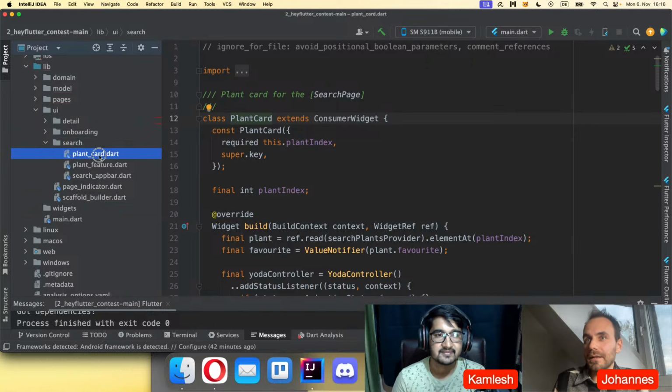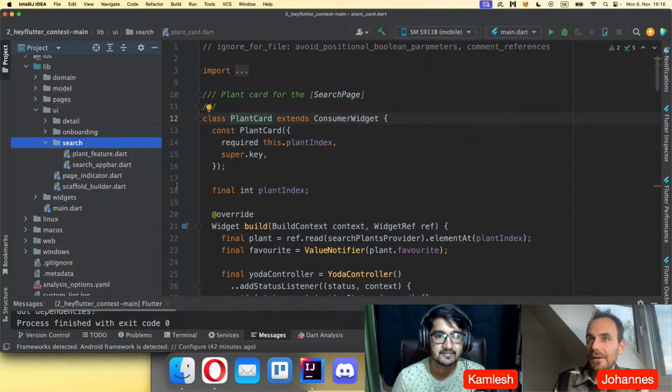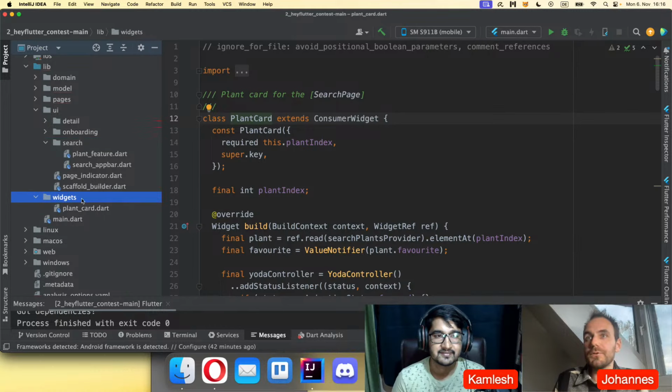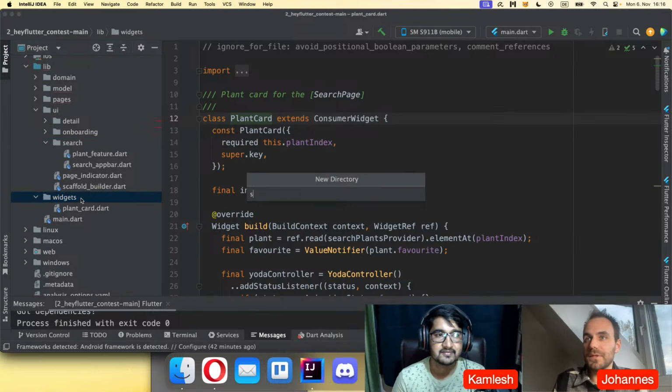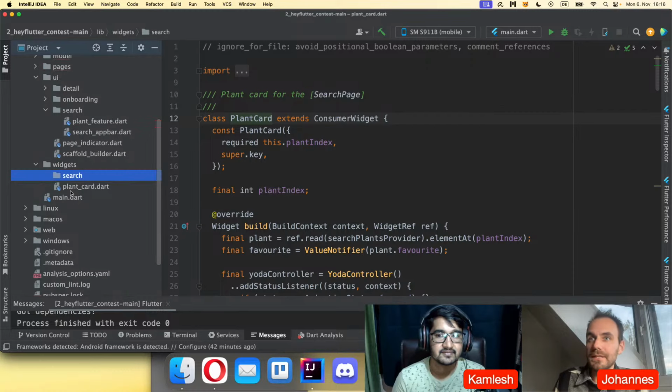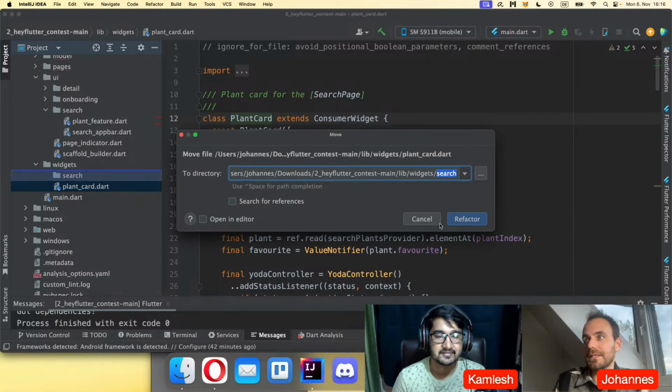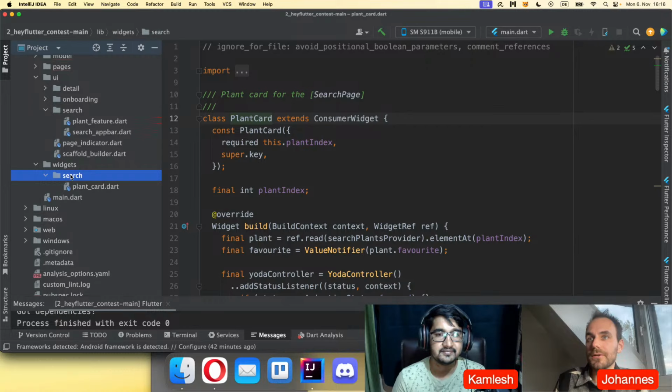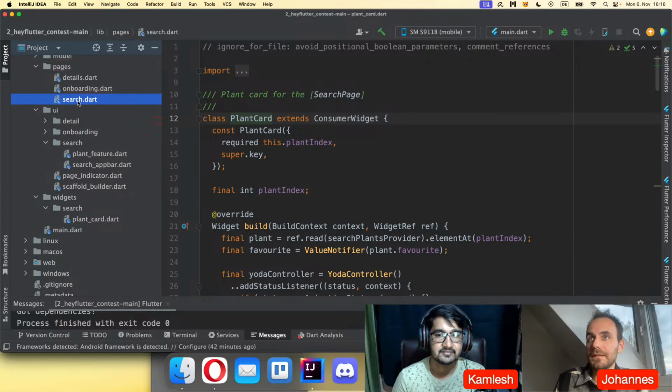And if you like, you can just place it directly inside. Or if you say, okay, this belongs, for example, to the search page or whatever, then you create a directory and place it inside, so that you know this belongs to the search page, basically the page that I have created here.